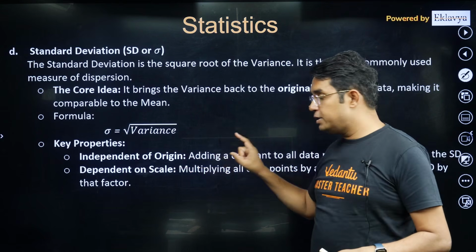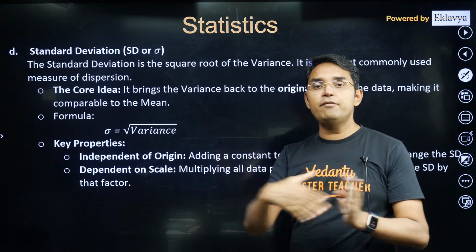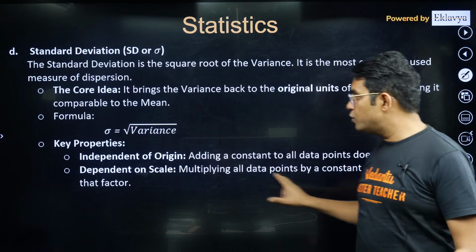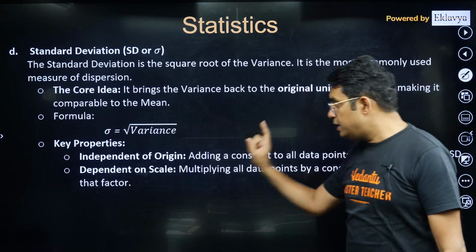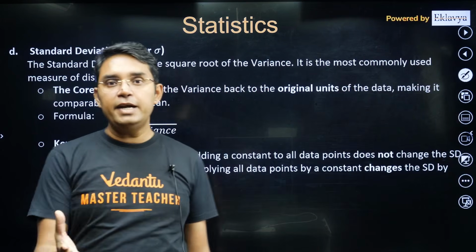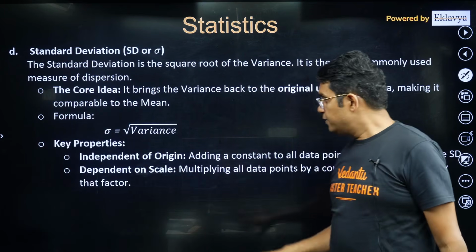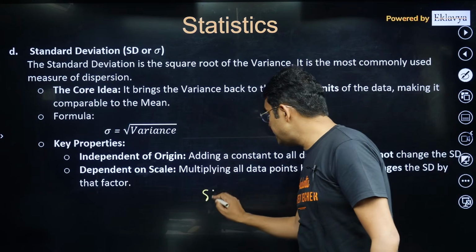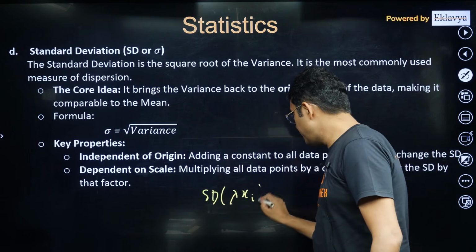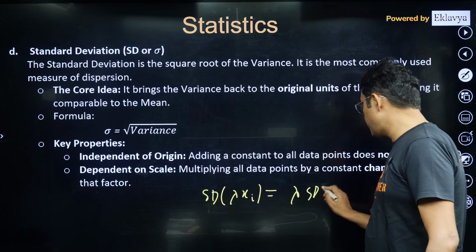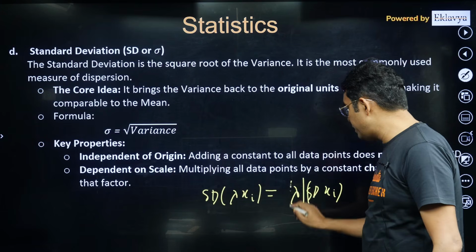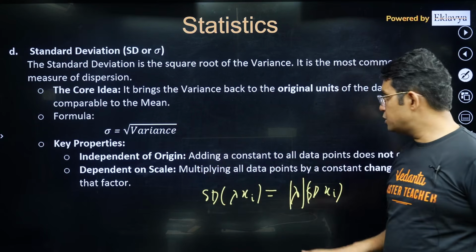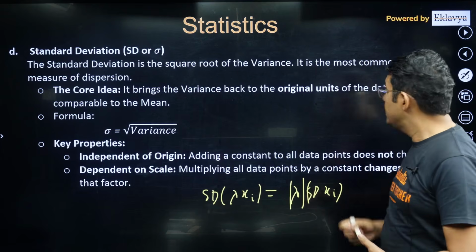Properties: independent of origin. As I told you, if you subtract every data point by some fixed value, then because standard deviation is just the square root of variance, it will not change. Dependent on scale: if you multiply every data point by some number lambda, then standard deviation will become mod lambda times. So standard deviation of lambda xi will not be lambda times standard deviation of xi, rather you should write it as mod lambda, because if you are multiplying by a negative number, standard deviation should still be a positive value. So these are key properties that we should know.